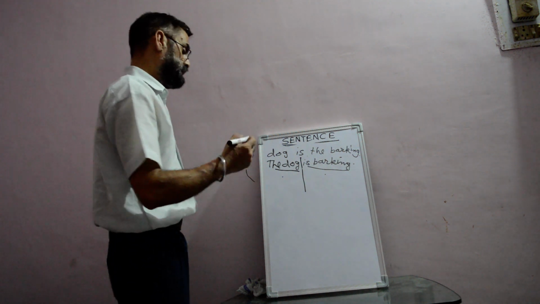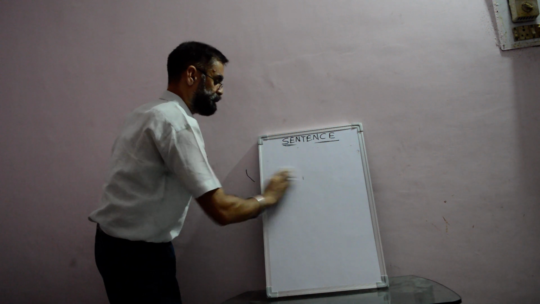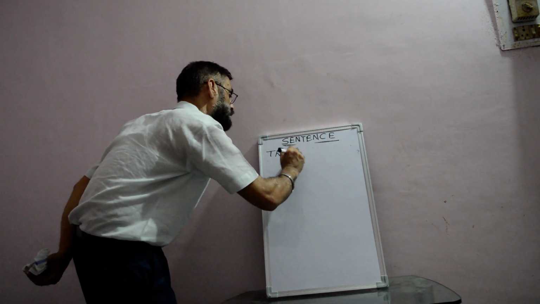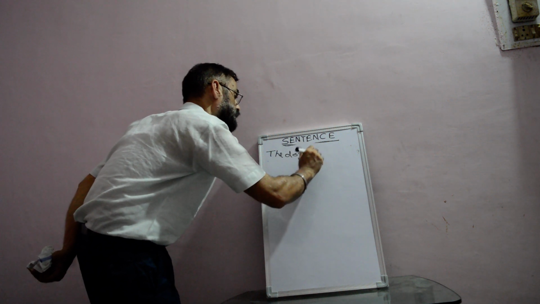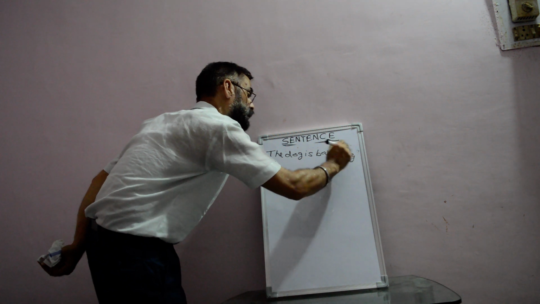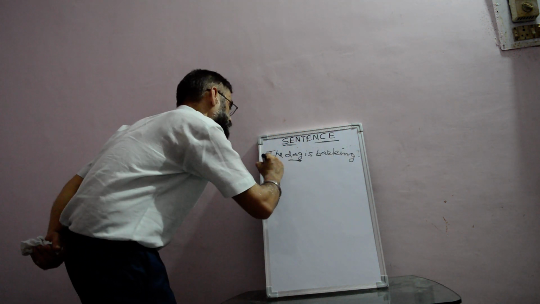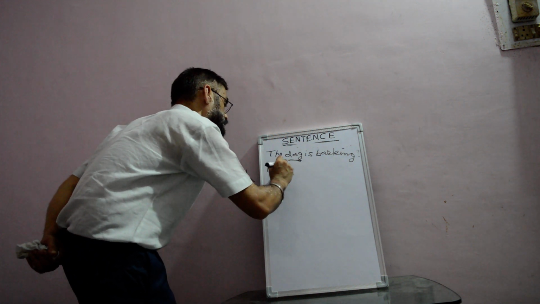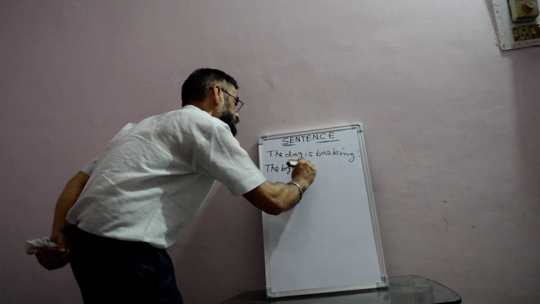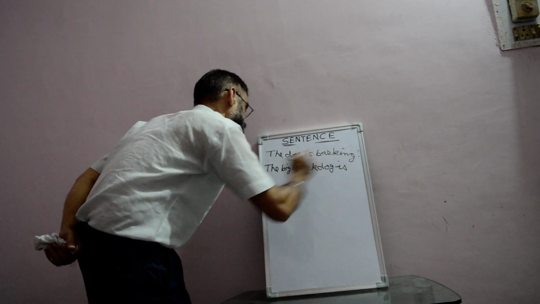Now children, the subject can be singular or plural. For example, if I say the dog is barking, here we are talking about one subject, that is dog. If I rewrite the same sentence in a different way, the big black dog is barking.